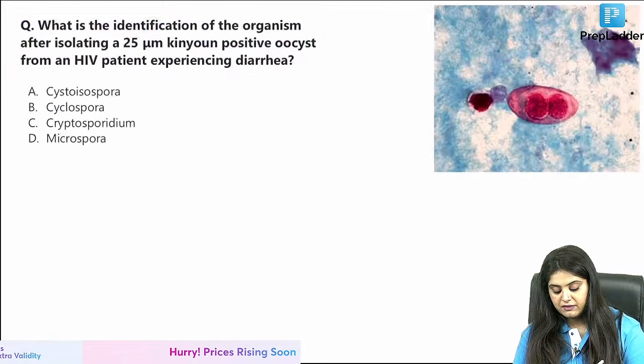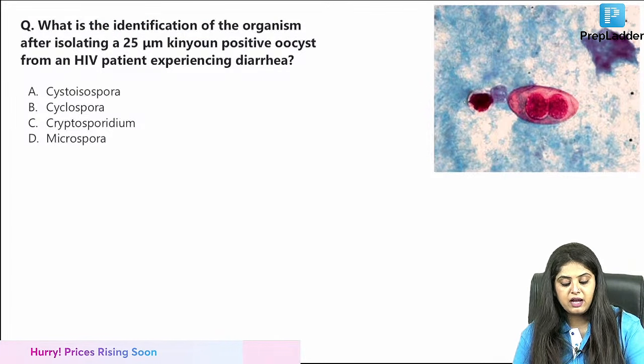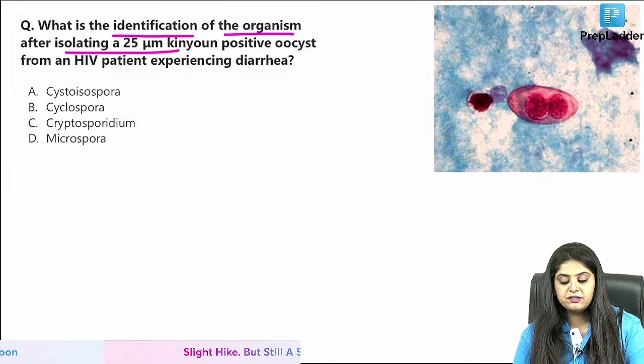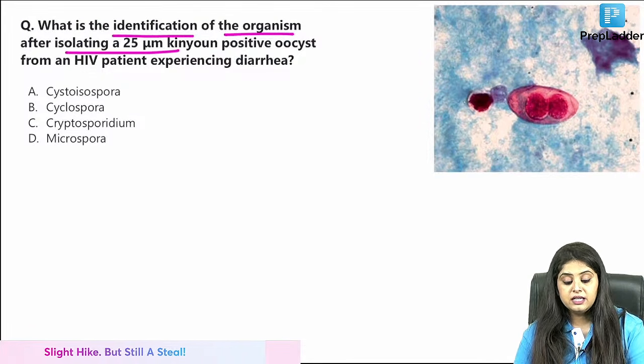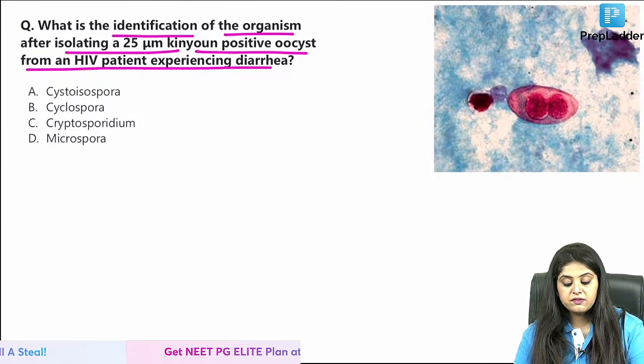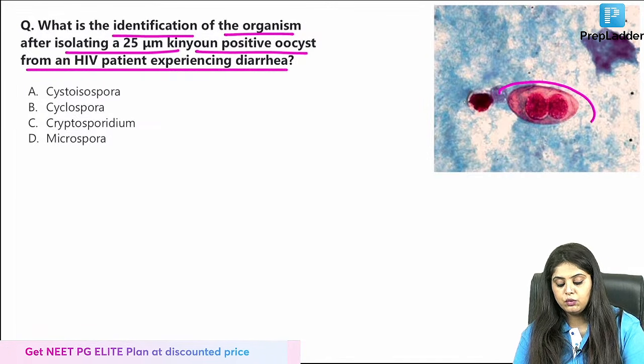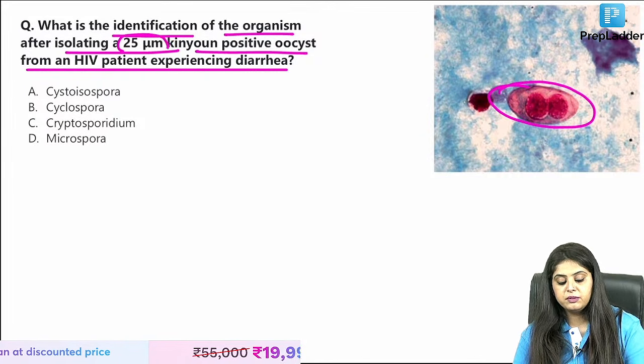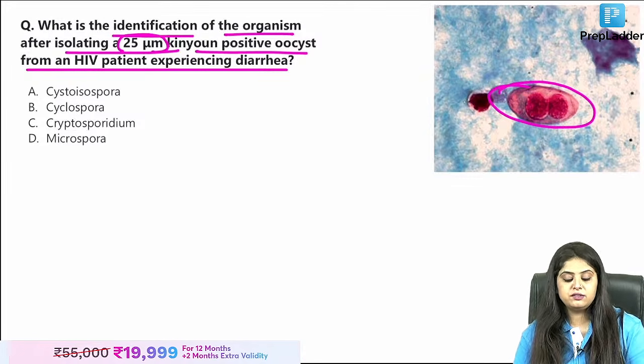So now coming all the way back, let me give you a quick question again. How to identify this organism which has a 25 micron modified acid-fast positive oocyst in an HIV positive patient with diarrhea? You can see this oval, modified acid-fast positive, meaning Ziehl-Neelsen stain, largest size 25 micron.